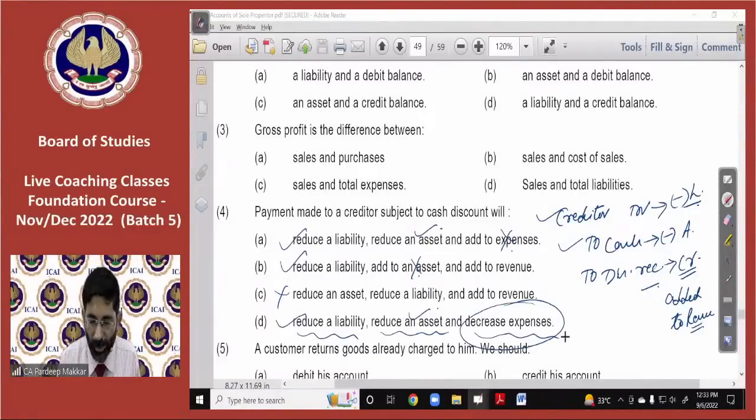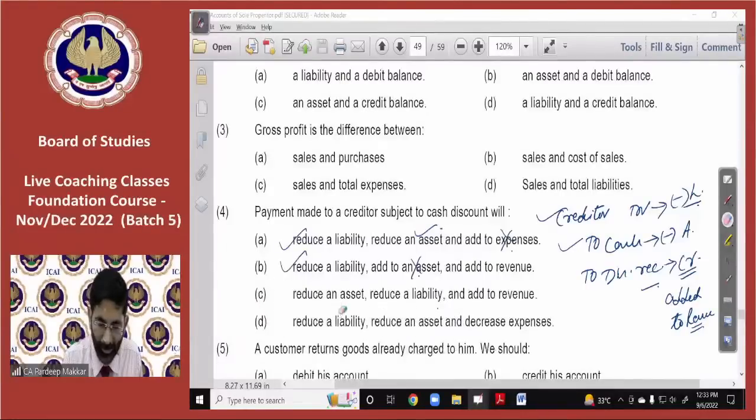But here that option is not given to you. We have reduce an asset, reduce a liability. Yeah, this is correct. Sorry. This is correct instead, but I had deleted it in my first instance. That is correct. It will reduce an asset. Exactly right. It will reduce a liability. Exactly right. It will add to revenue. Exactly right. So the answer should be C.